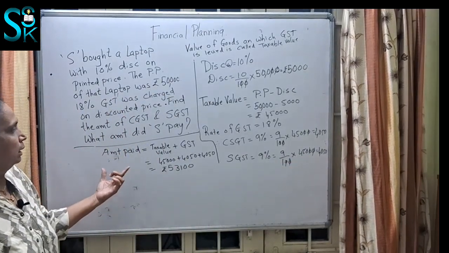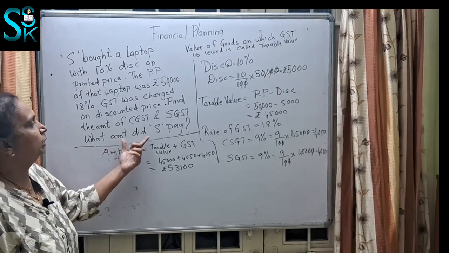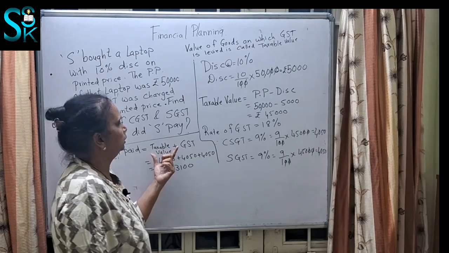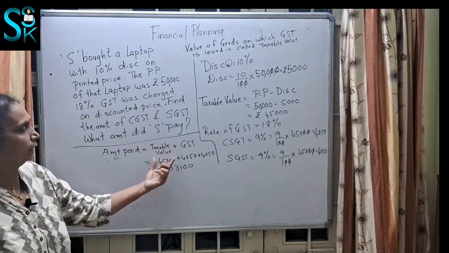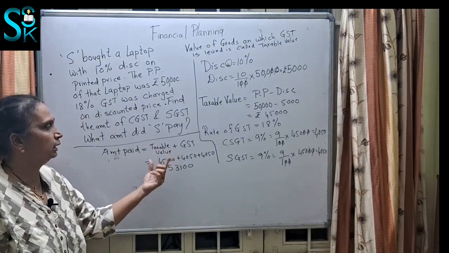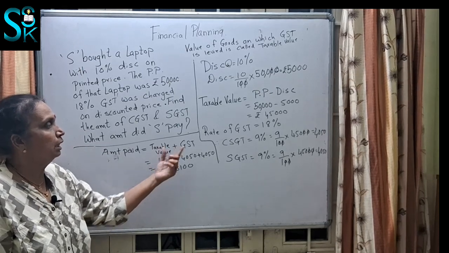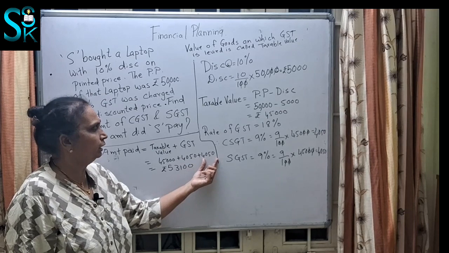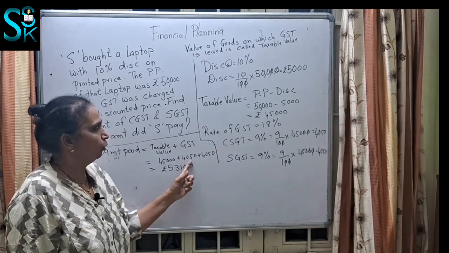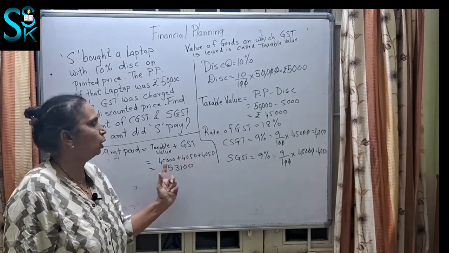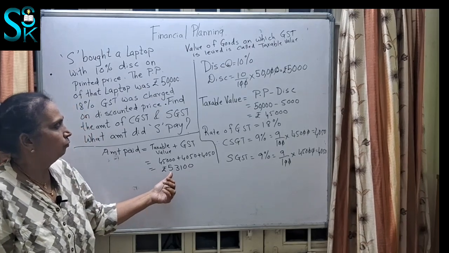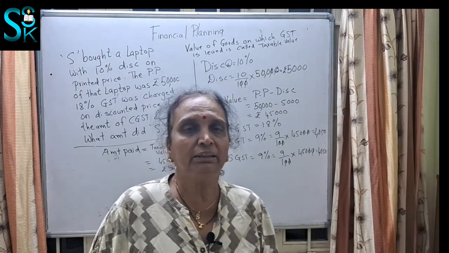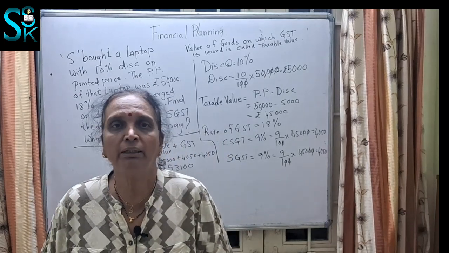Now they have asked you the amount, how much he has paid. So the amount paid will naturally include the taxable value, because he is purchasing that laptop. So the taxable value with the discounted price is 45,000, plus GST, which is the central GST and the state GST that we have calculated, 4050 each. All this addition comes to rupees 53,100. So hopefully you have understood the basics of GST in this lecture.